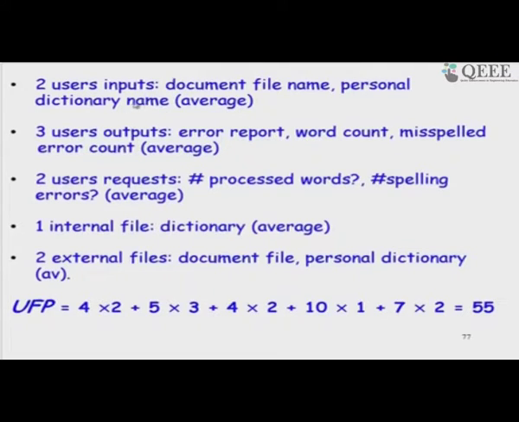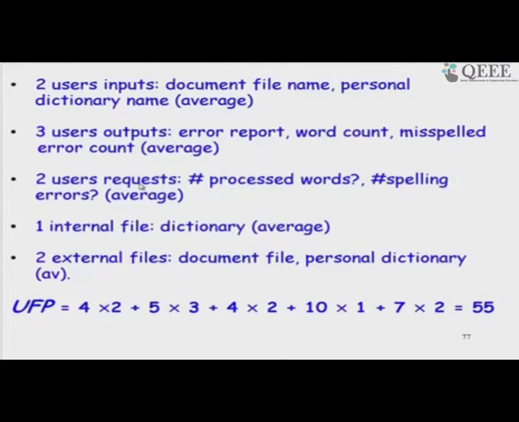So, these two inputs are clear, they are there, but what will be their qualification, whether they are average or low. And then there are three outputs that are produced: the error report, word count and misspelled error count. So, these are also average, you can classify. There are two user requests.